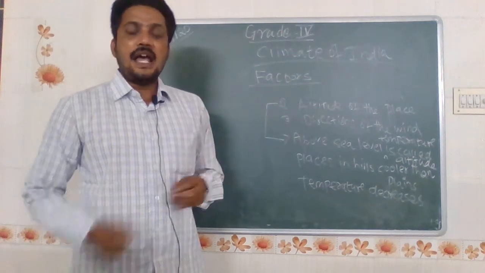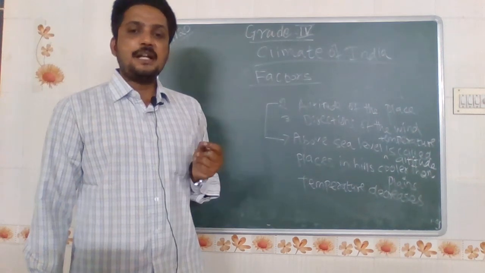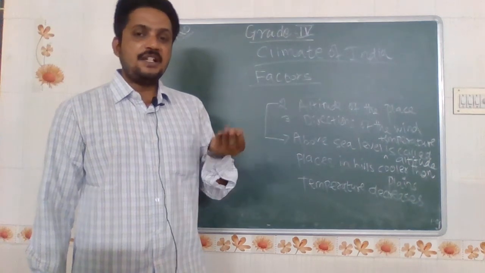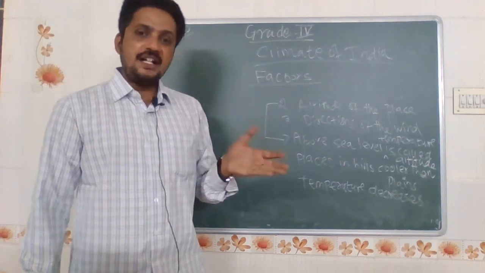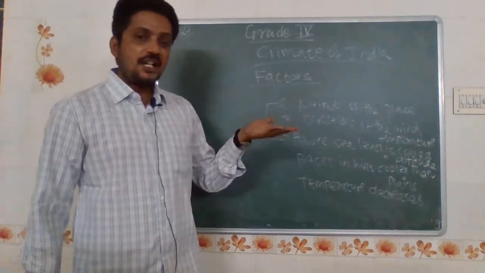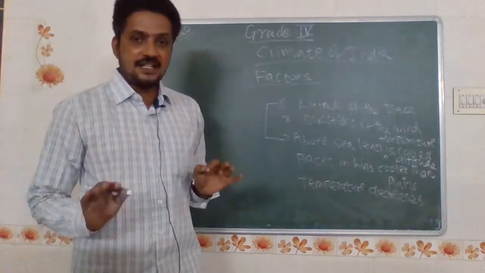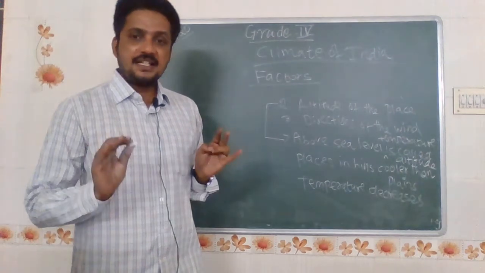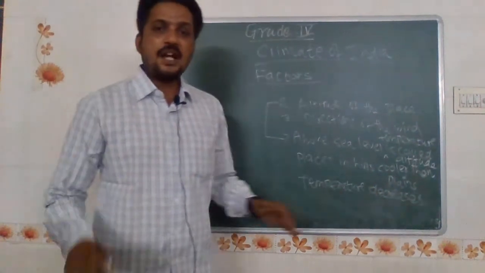As per the distance from the sea, I told you that Delhi has an extreme climate and Chennai a moderate climate. Why? Delhi is not in the coastal regions, it will not experience the sea breeze, so it is an extreme climate. But Chennai experiences the sea breeze, so it is called a moderate climate. But the second thing, altitude, means height above sea level. So automatically the temperature decreases in hills, cooler than plains. Plains means flat regions.